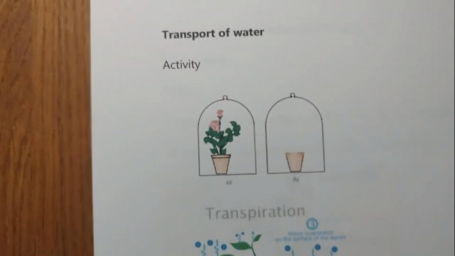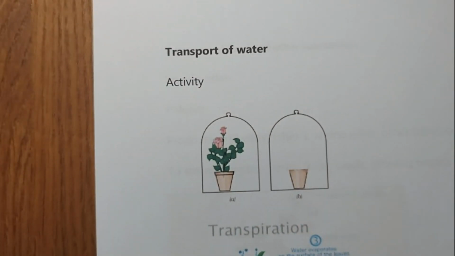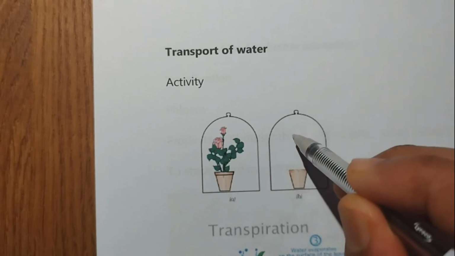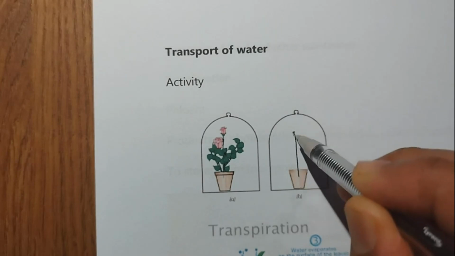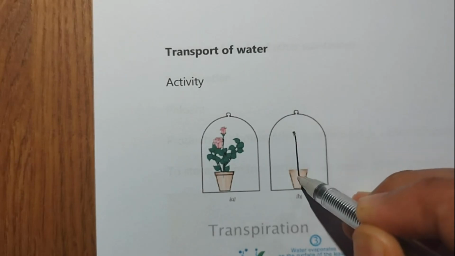Now your CBSE book wants you to do an activity. It wants you to take 2 pots with soil in them, same size pots. One has a plant and the second does not have a plant, but they want you to put a stick into it. So this is not a plant, this is just a stick.